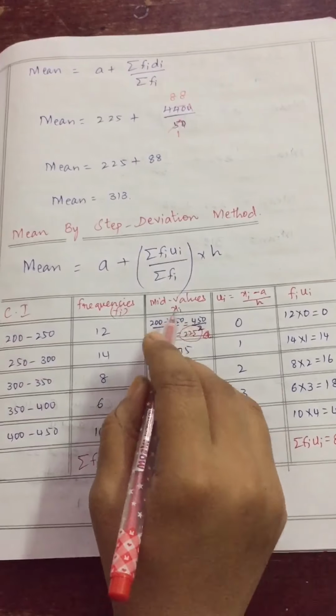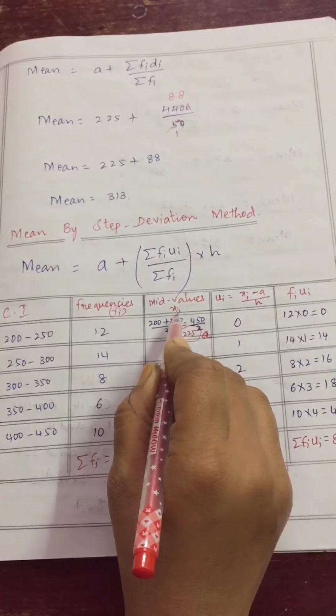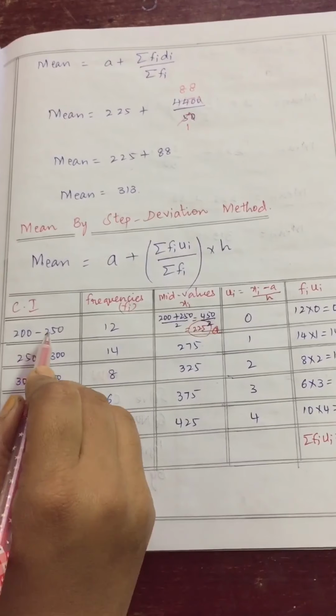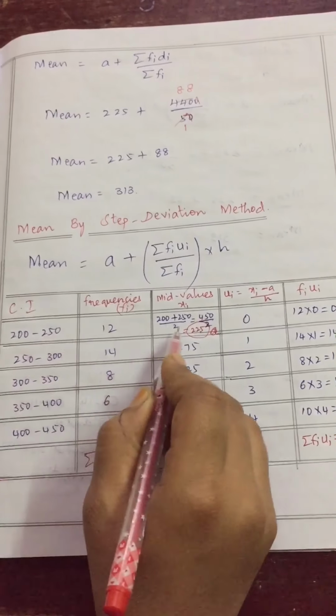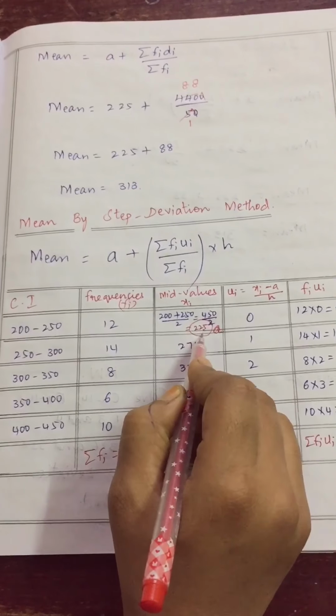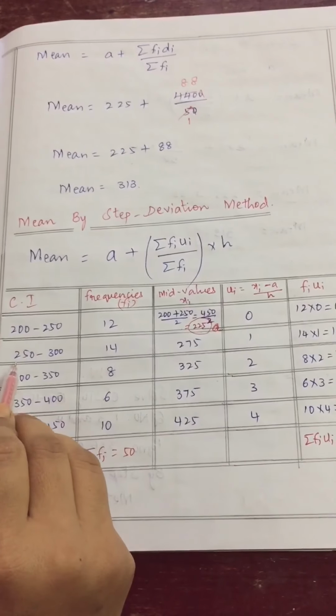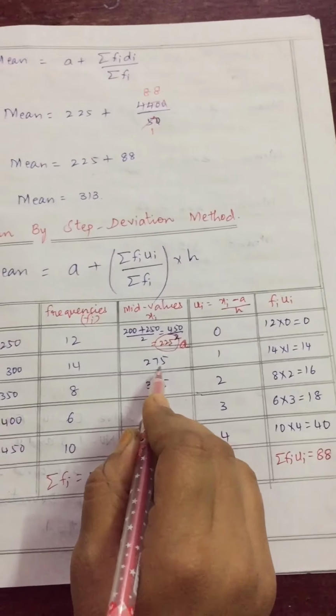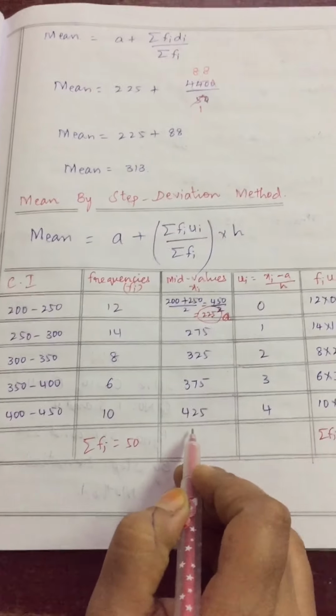Now the third column, we need to find mid values, as we did in the direct method and deviation method. Again I will tell you, mid values are denoted by xi, which is lower limit plus upper limit divided by 2. That is 450 by 2, which is 225. The second mid value is 250 plus 300 divided by 2, you will get 275. Similarly you find all mid values.